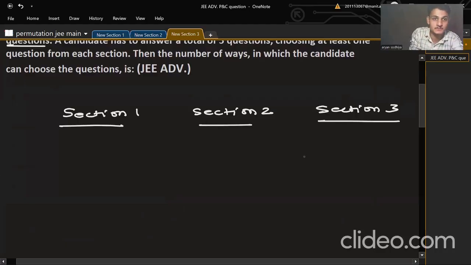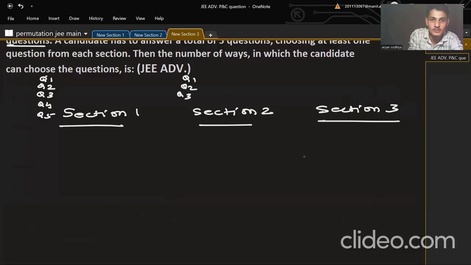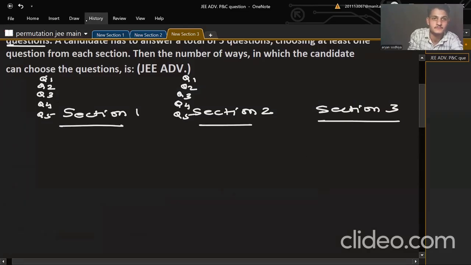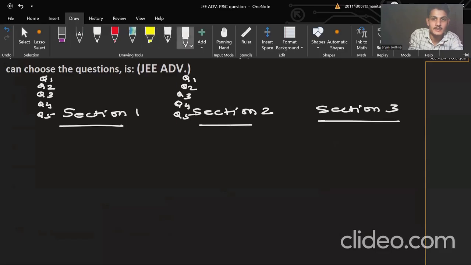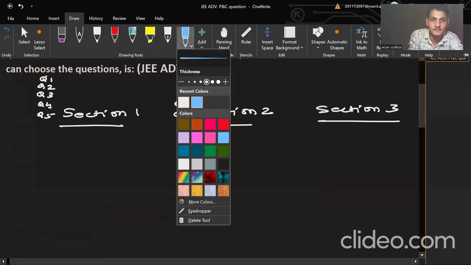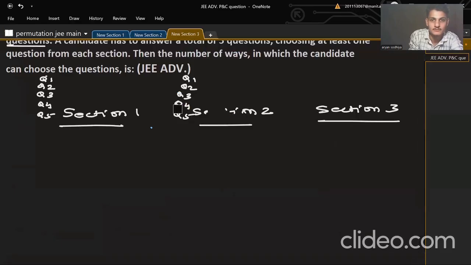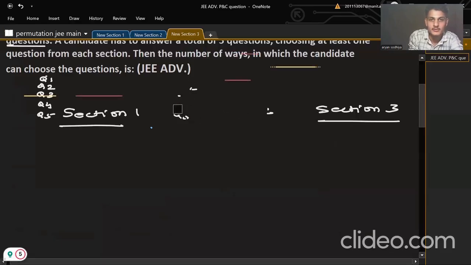Each section has question 1, question 2, question 3, question 4, and question 5. And here also, each means every section. Let's draw it with a different color, then it will be easier for you to understand.